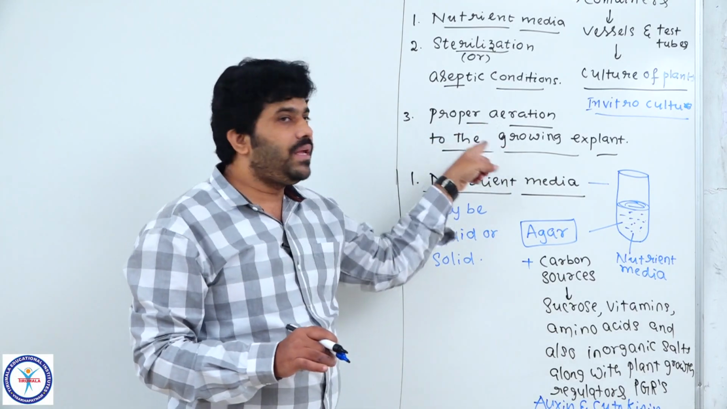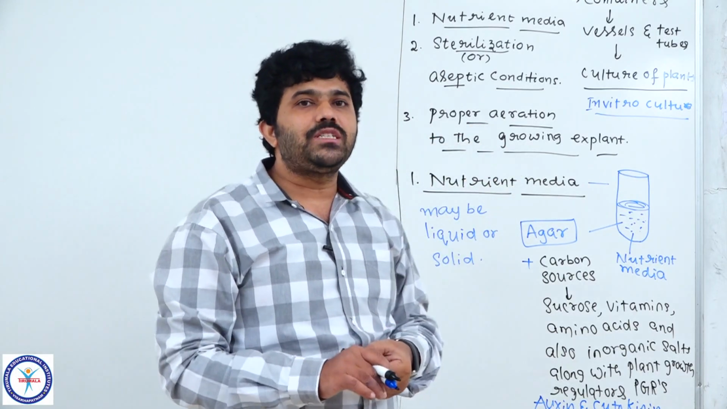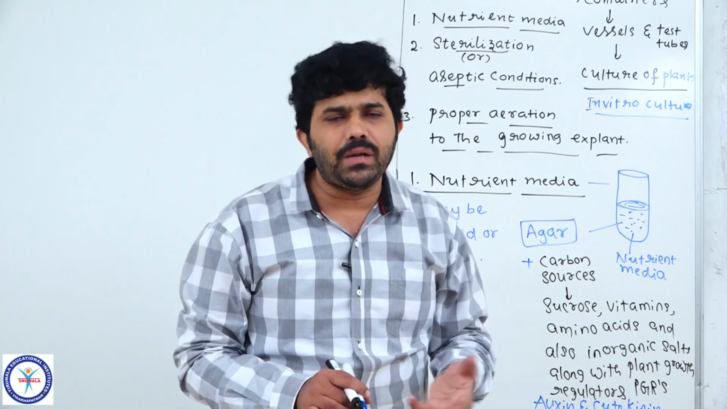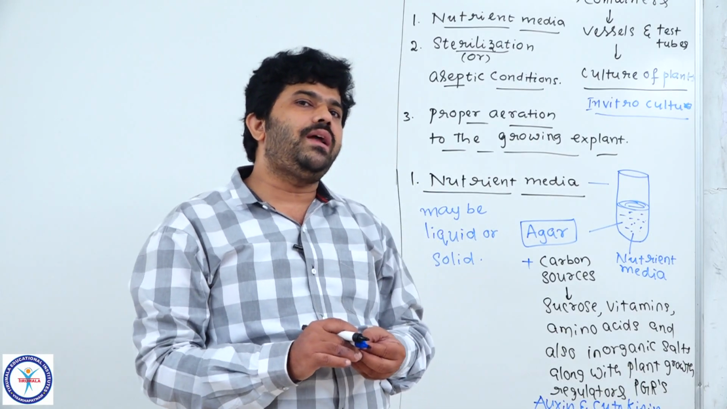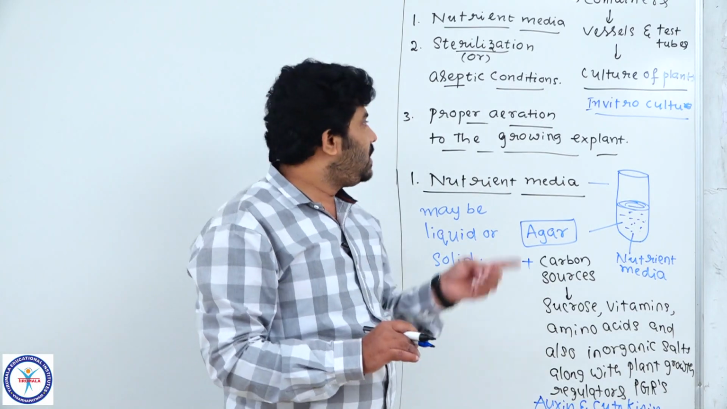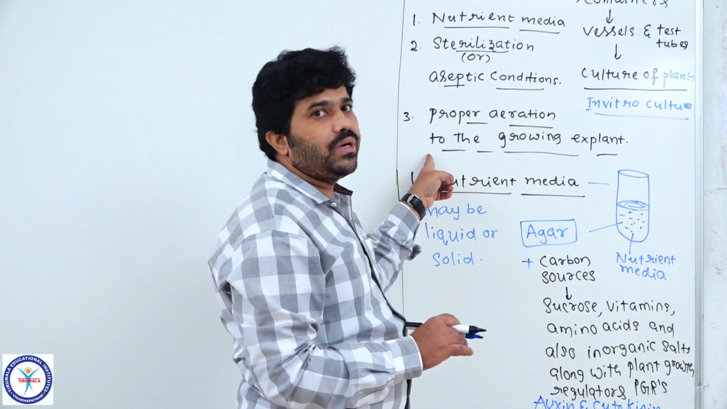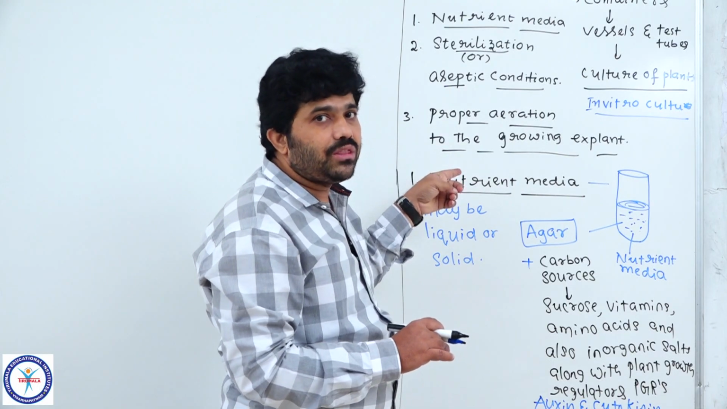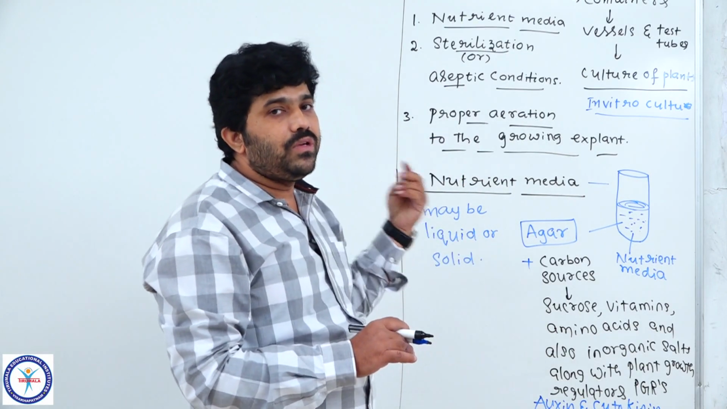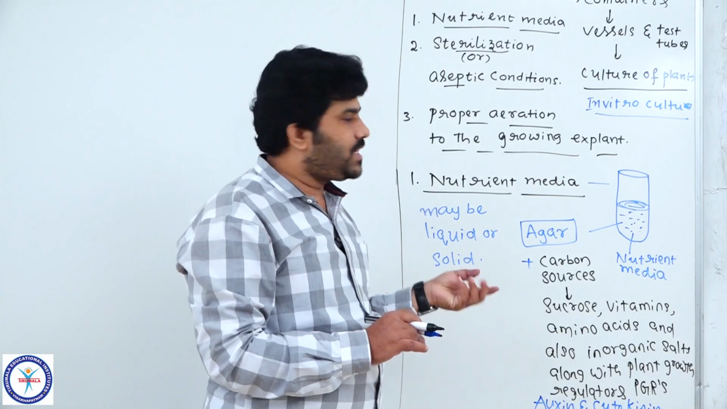And the next one is proper aeration. Without oxygen there is no possibility of cell division or metabolic functions by the cells. Without cell division, where is the possibility of making tissues and organs into a baby plant? No. That's why proper aeration is also very important. Artificially, we follow proper aeration techniques to give a sufficient amount of air to the growing explant.